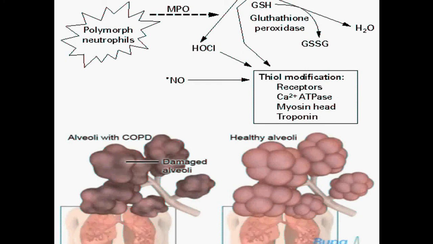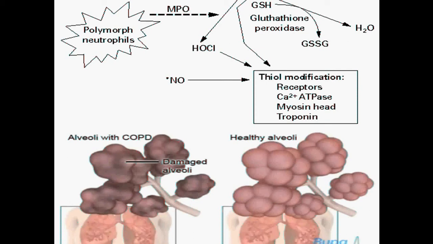Chronic obstructive pulmonary disease is mainly caused because of the reduced contraction and relaxation of the muscles, respiratory muscles. Here you can see that the healthy alveoli are capable enough to take a sufficient amount of oxygen, but in the case of damaged alveoli, they are not capable enough to take sufficient amount of oxygen into the body.